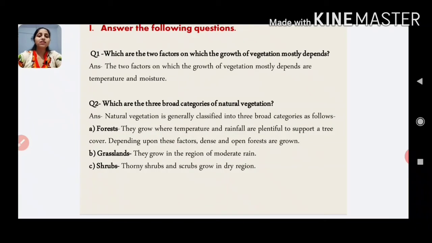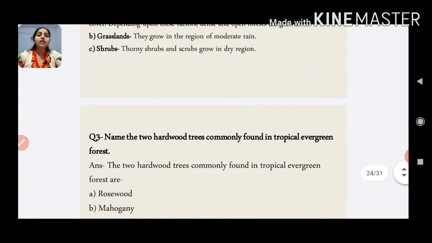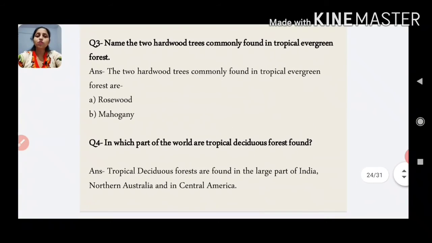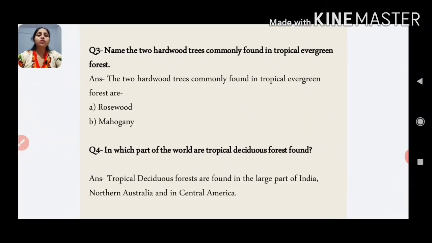Forests grow where temperature and rainfall are plentiful to support a tree cover. Depending upon these factors, dense and open forests are grown. Grasslands grow in the regions of moderate rain. Thorny shrubs and shrubs grow in dry regions. Now let's talk about the third question. Name the two hardwood trees commonly found in tropical evergreen forests. So they are rosewood and mahogany.